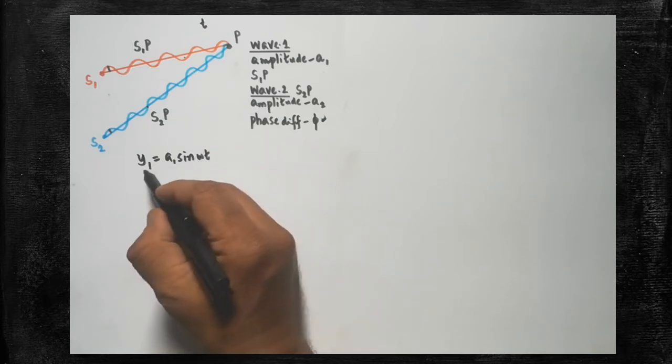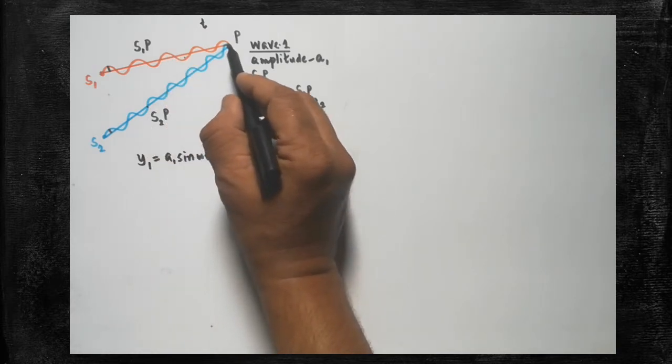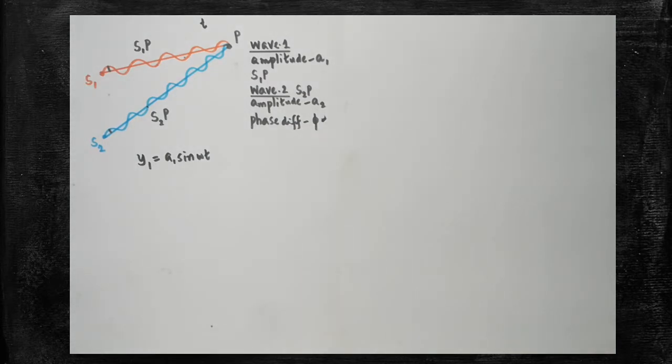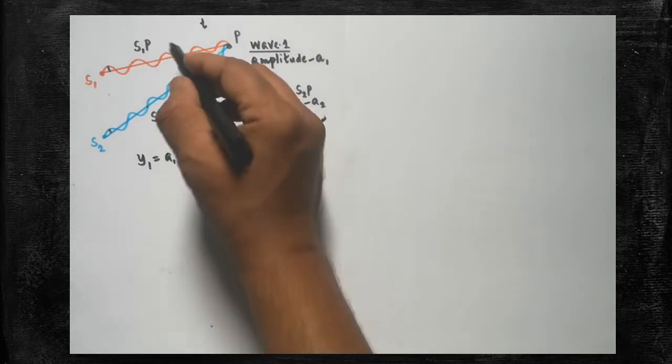With the help of this, we are able to write the displacement of the first wave after time t when it reaches P. Are you clear? This is the expression for the displacement of the first wave.